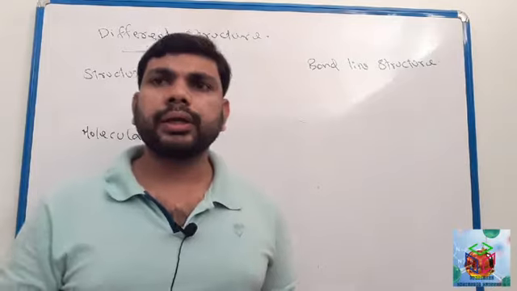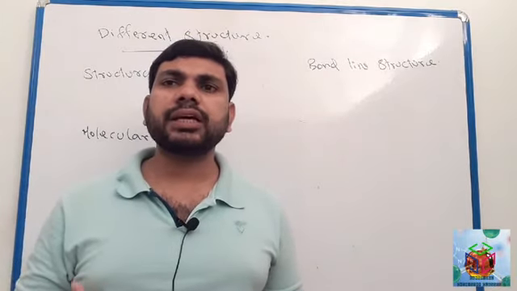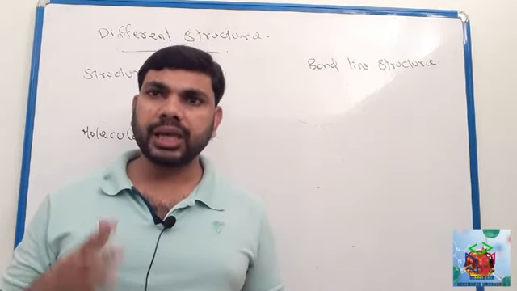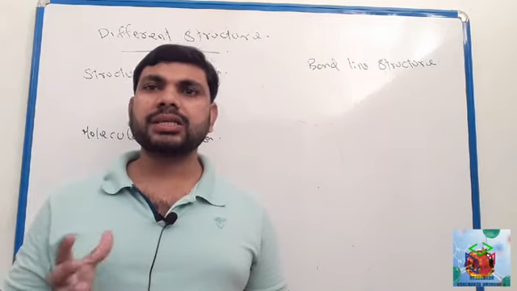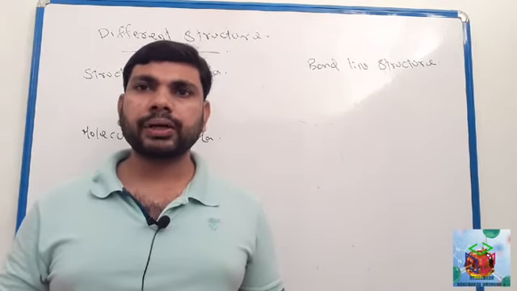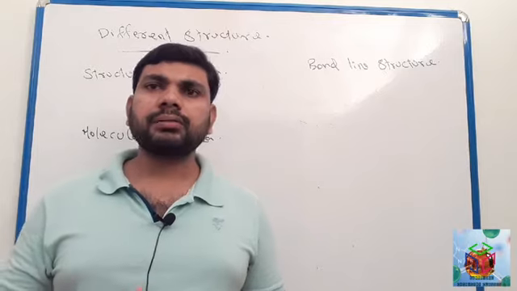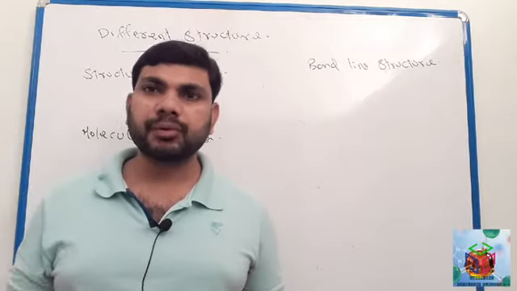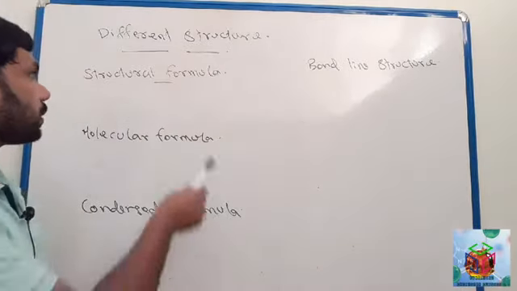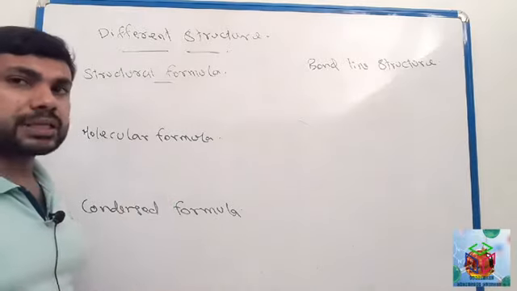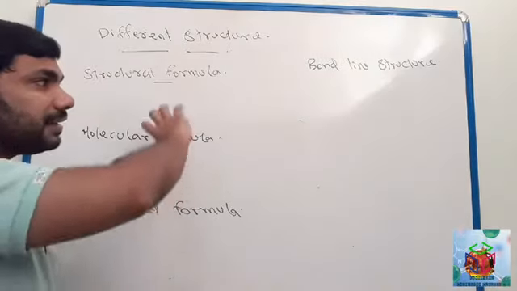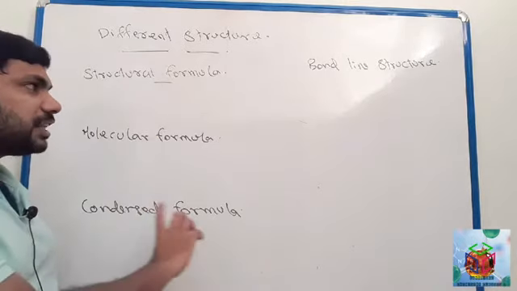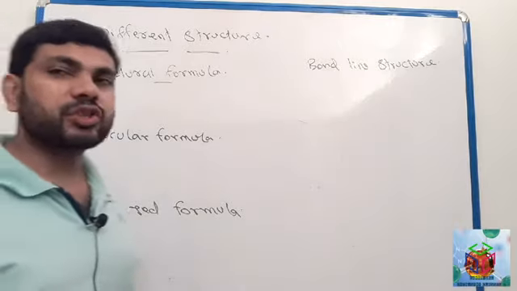Clear? Next, we have to understand the different types of structure. We learned the different types of hydrocarbon: chain, branched and cyclic. These hydrocarbons have different types of structure; one hydrocarbon can be represented in different forms. They have structural formula, molecular formula, condensed formula and bond line structure.